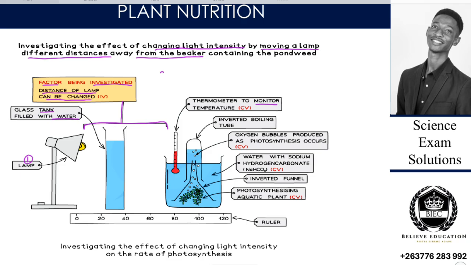And why we are trying to monitor the temperature is because if we change temperature whilst we are also changing intensity, we are unable to see which effector is actually the affector. Are we together? So our thermometer here is to monitor temperature, so that if it is at 20, that is when we see that something has happened.